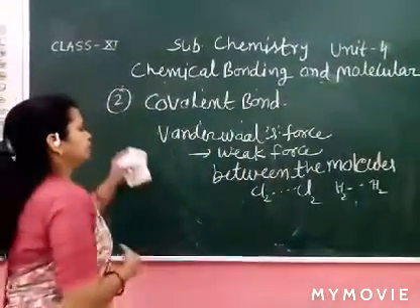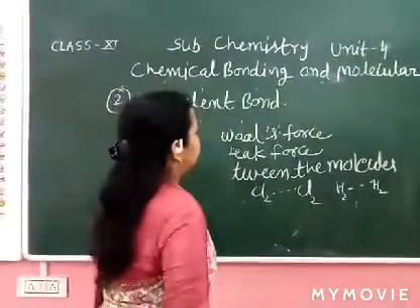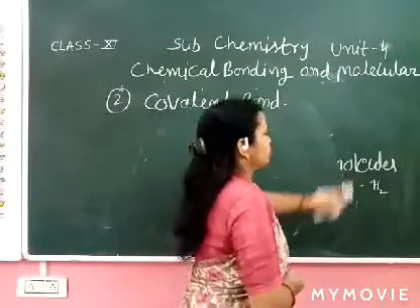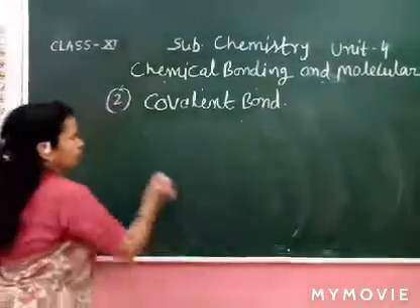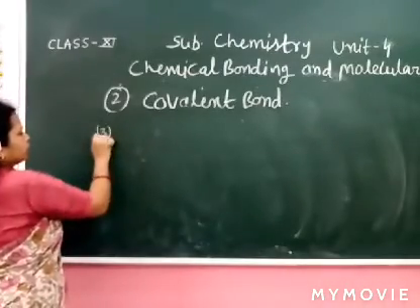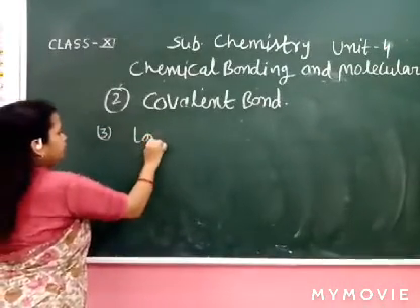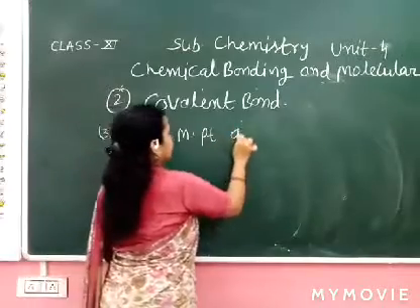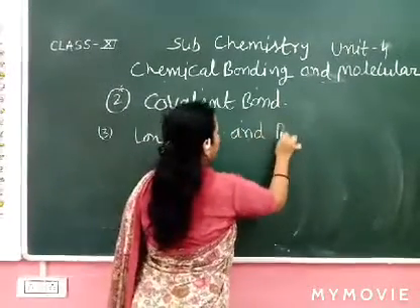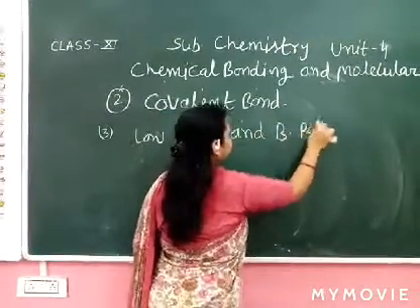Now third point is low melting point and low boiling point.